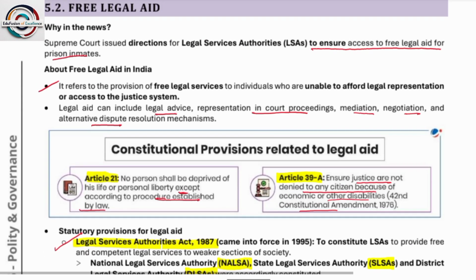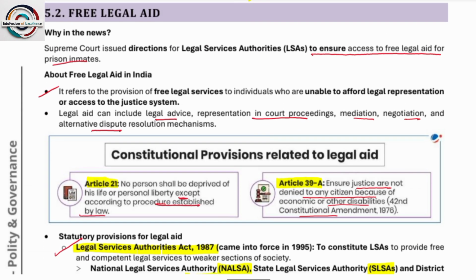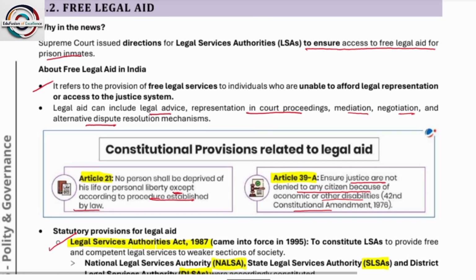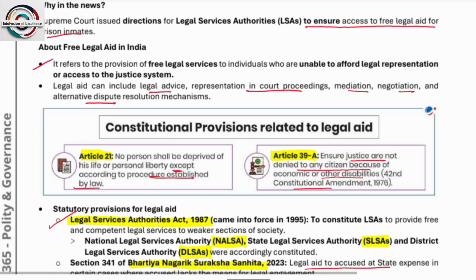Next, free legal aid. Please remember which articles are associated with free legal aid. One is Directive Principles of State Policy, Article 39A, which provides for free legal aid. And another is Article 21, right to life, right to personal liberty. These are some of the rights.